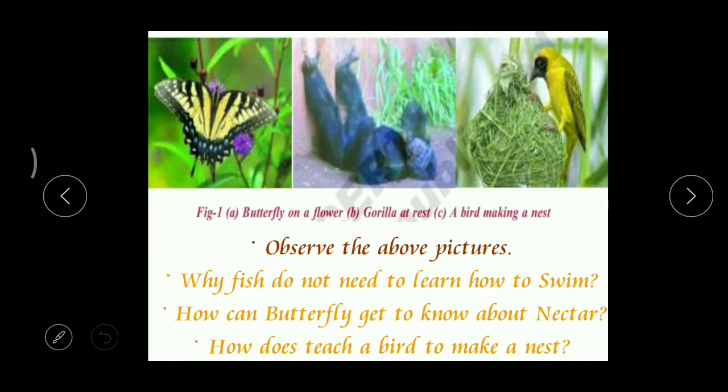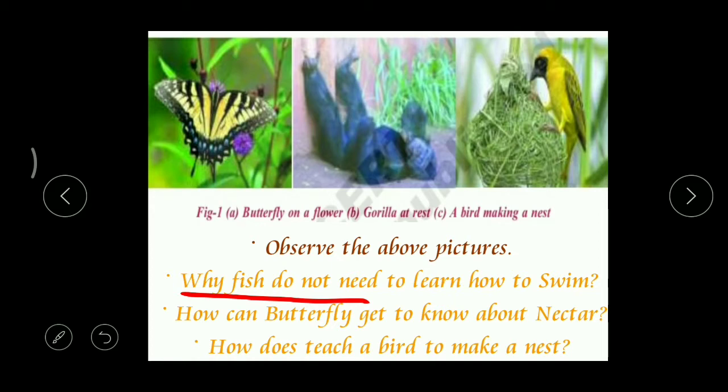So if you carefully observe this picture, naturally, if you carefully observe our surroundings, you can observe different types of animals behaving in a different manner. And by observing all this kind of animal behavior, you may get some doubts. What are they? So why do fish not need to learn how to swim?